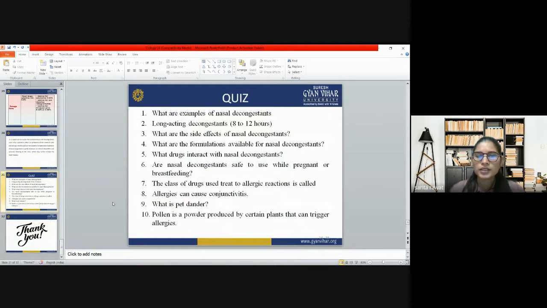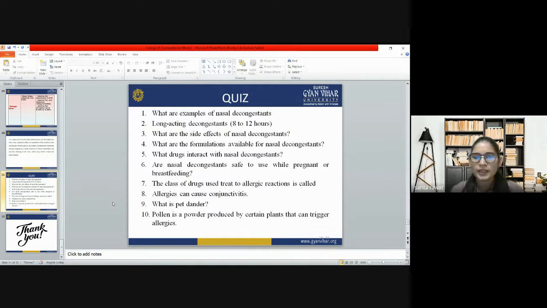So the next question is, what are the formulations available for nasal decongestants? We have topical decongestants, systemic decongestants, and oral decongestants. Those are the formulations available for nasal decongestants. Also we have categorized them into subcategories, like in the form of sprays, in the form of inhalers, and in the form of drops.